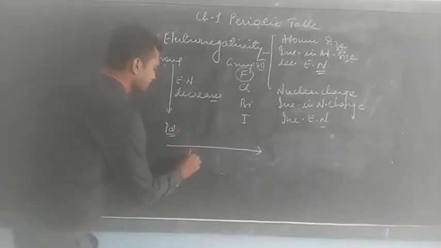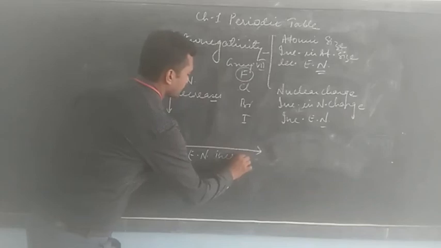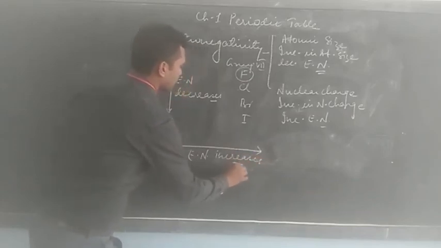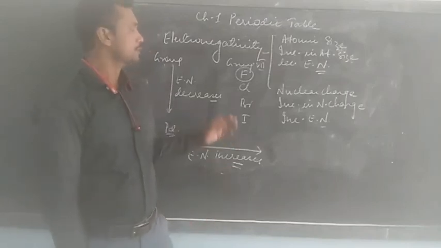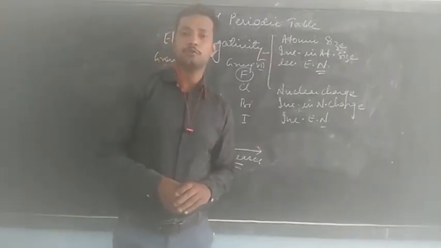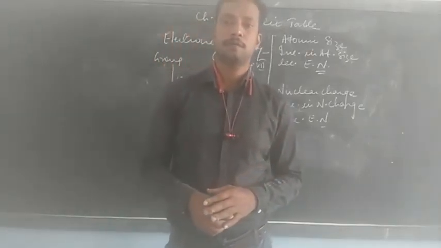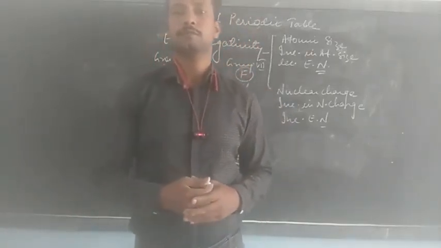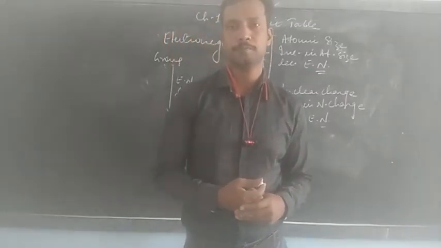So in this case we find electronegativity increases. So we have these two properties and their trends in the group and across the period.